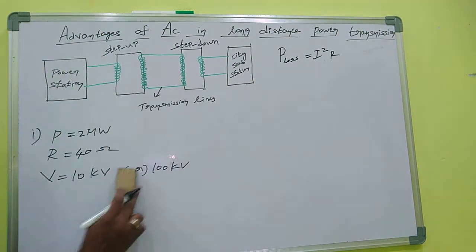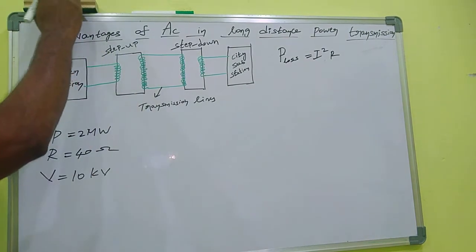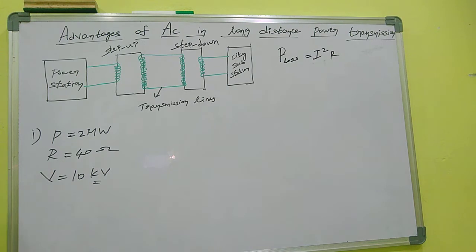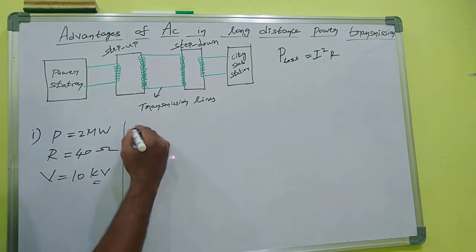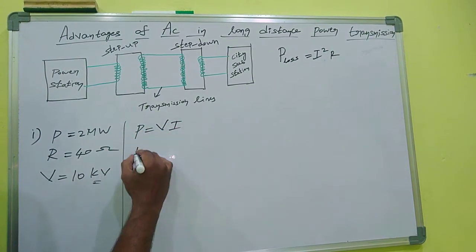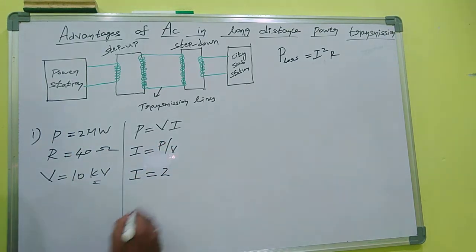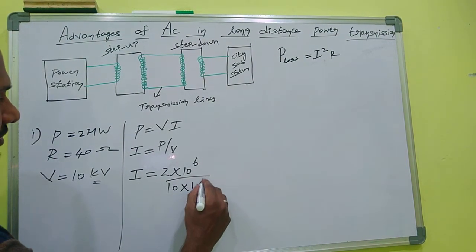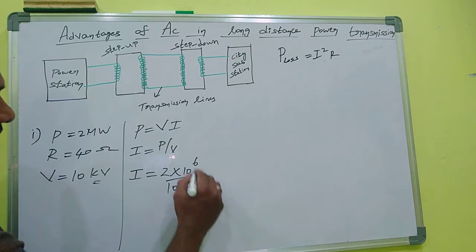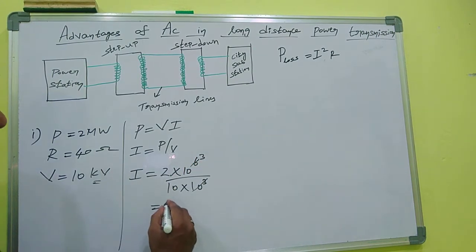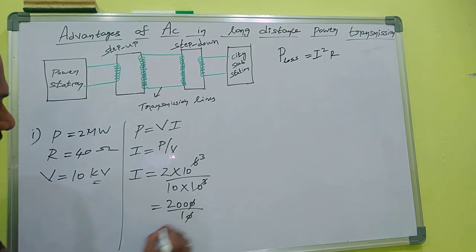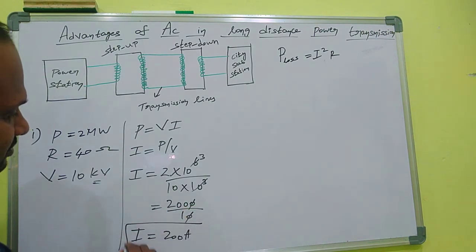First I will take 10 kilovolt. 10 kilovolt means 10,000 volt. This 10,000 volt we can obtain with the help of a step-up transformer. Now the formula for power is P = VI. So I = P/V. How much power? 2 mega. Mega means 10 power 6, divided by volt. How much volt? It will be sent through 10 kilovolt, that means 10,000 volt, 10 into 10 power 3. So 2000 by 10, that means 200 ampere of current is passing through the transmission lines.